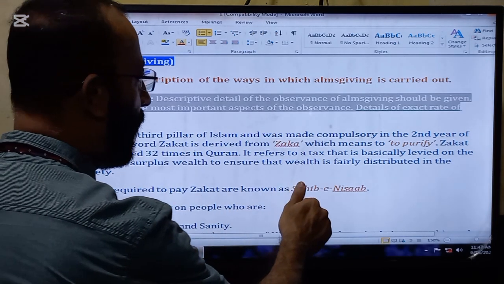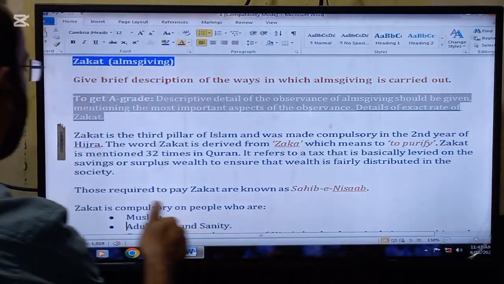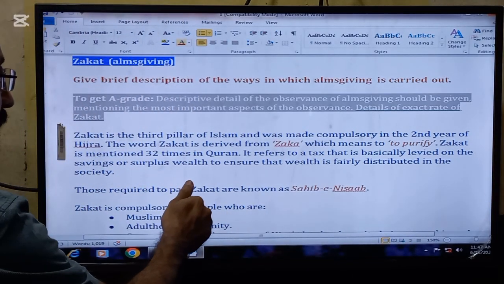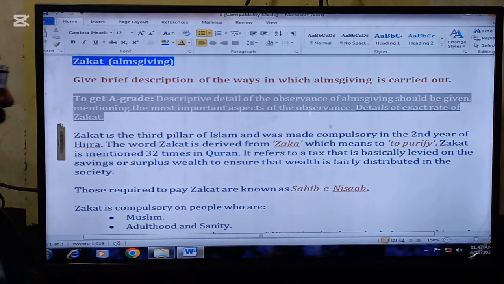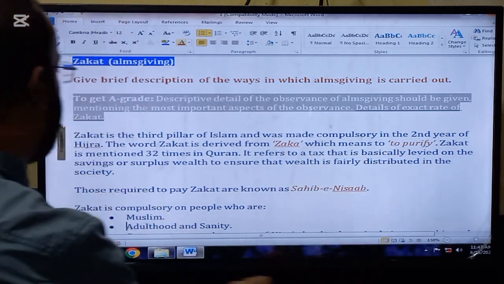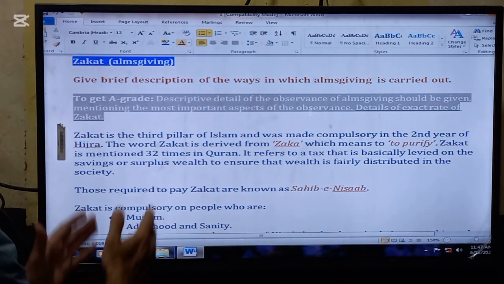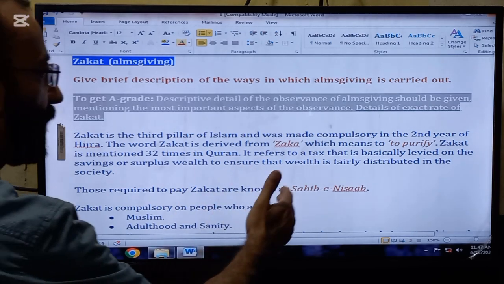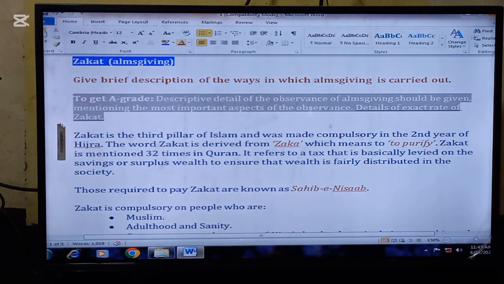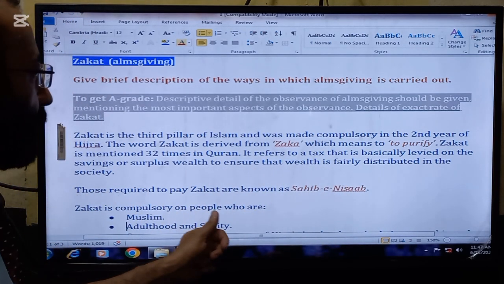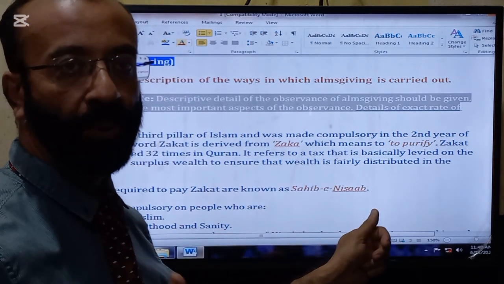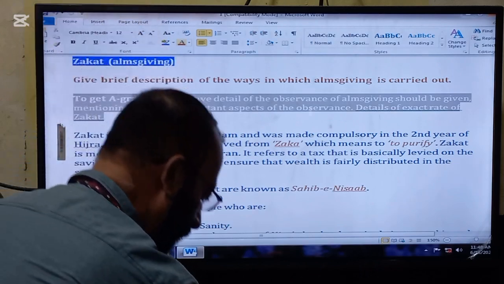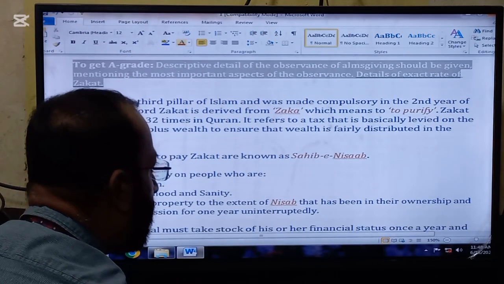It refers to a tax that is basically levied on the savings or surplus wealth to ensure that wealth is fairly distributed in society. So this is the next point. Those required to pay zakat are known as sahib-e-nisab. So these are the persons who are actually supposed to pay zakat. The name for those persons is sahib-e-nisab.